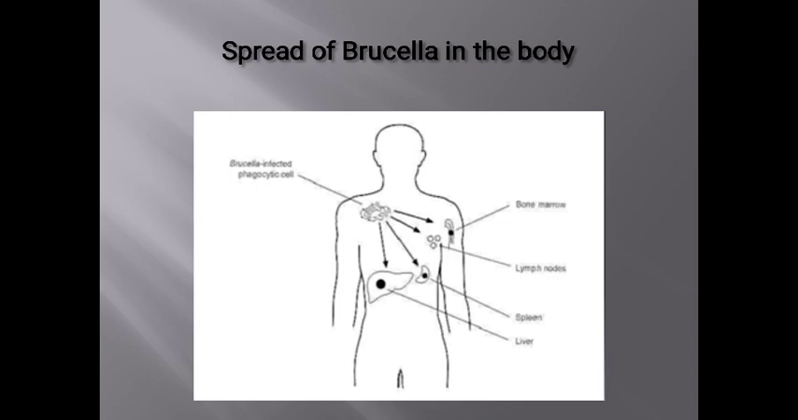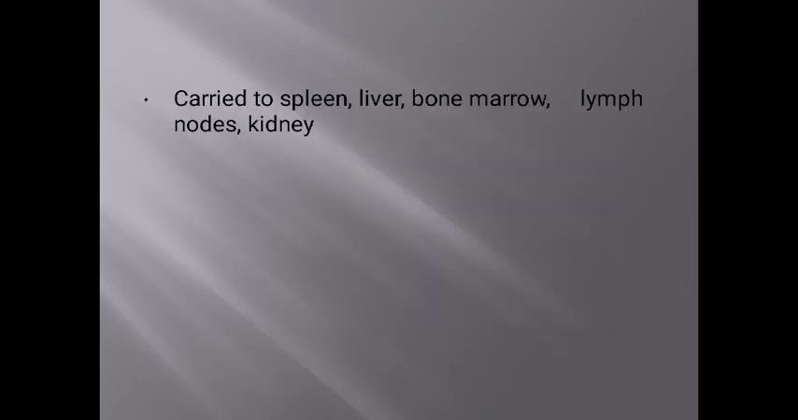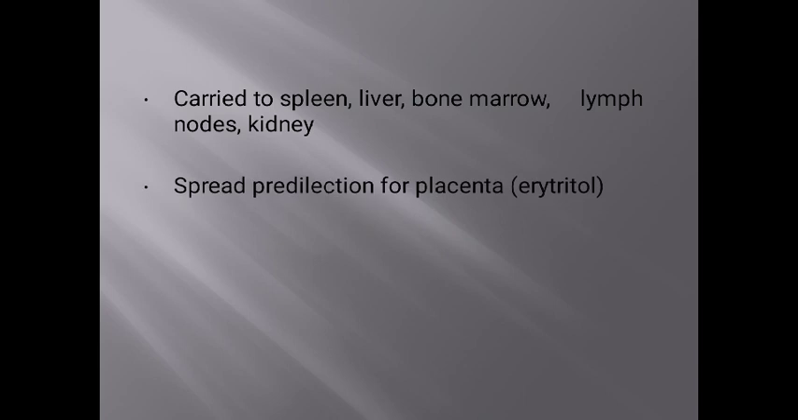So in all of these the Brucella infection will spread, and also because it is causing bacteremia, your genitourinary system will get involved, the musculoskeletal system will get involved, and the CNS can also get involved. So it is carried to the spleen, liver, bone marrow, and all of these are part of the reticuloendothelial system. Now this bacteria also has a predilection for the placenta because it has an affinity for erythritol, and for the musculoskeletal system and genitourinary system.